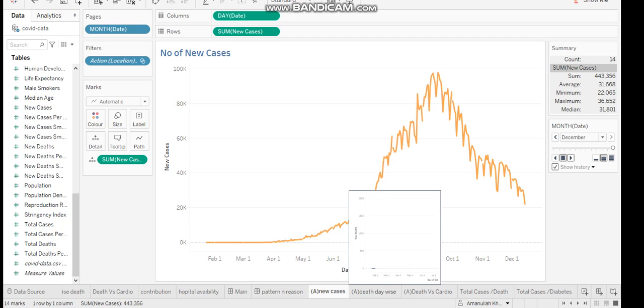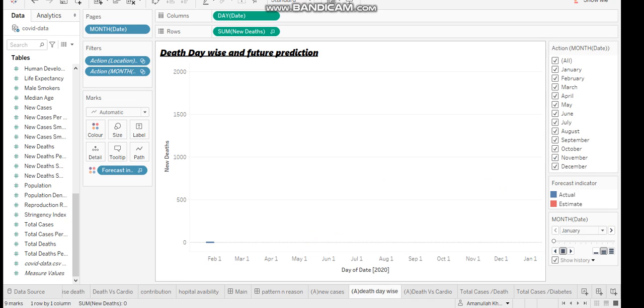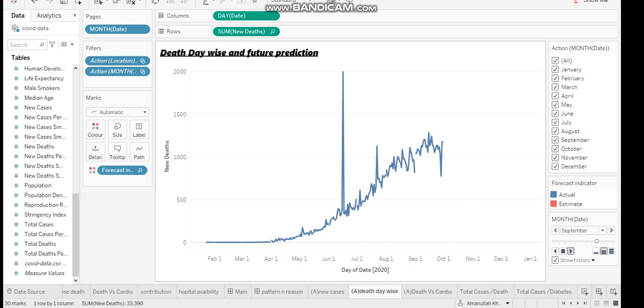If we move to the next interactive graph of deaths day-wise and future predictions, let me play this also. From this we can say that after April the number of deaths is also increasing, and it has a peak in June, that is on 15 June 2020, with a total number of deaths of around 2000.